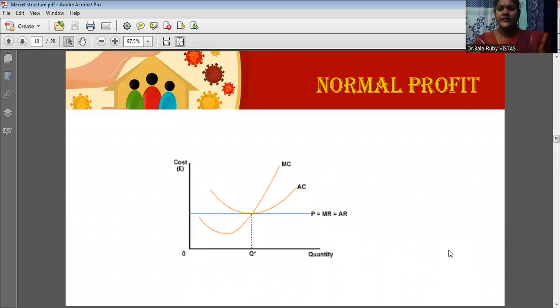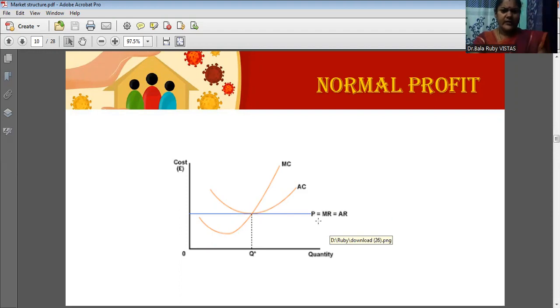Then the third possibility is that there is a possibility of getting some normal profit also. Normal profit means there is no loss as well as no high profit. So average cost is equal to the average revenue. It is normal cost or normal profit. So here you draw the diagram like this. In the x-axis we measure the quantity, y-axis we measure the cost, and you draw a horizontal straight line, that is MR equal to AR. And one more thing, always you know that AR, that is average revenue, is equal to the price of the commodity. So price is otherwise known as average revenue.